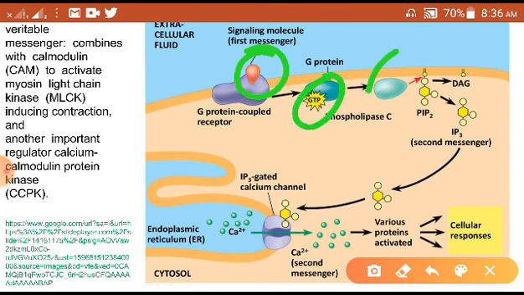It is activating the phospholipase C enzyme. In the previous pathway you have seen adenylyl cyclase got activated, right? But here the things are different. Here it is going to be phospholipase C which is going to play the role.